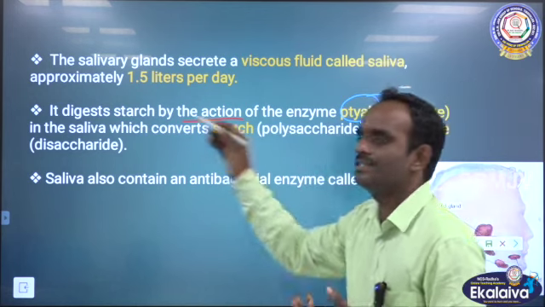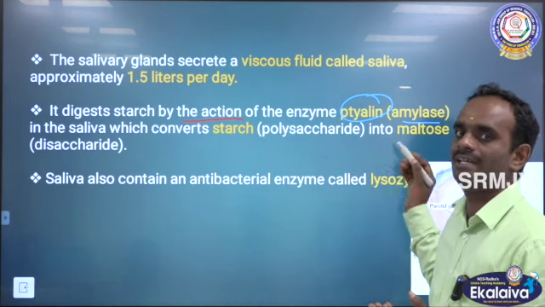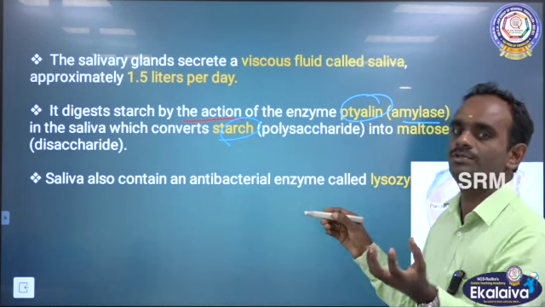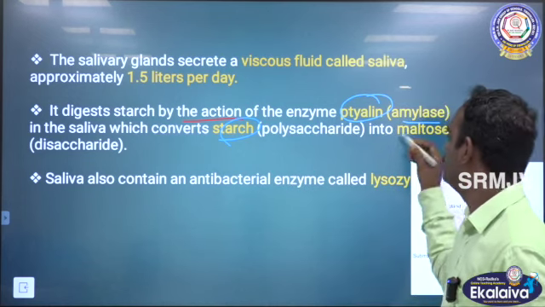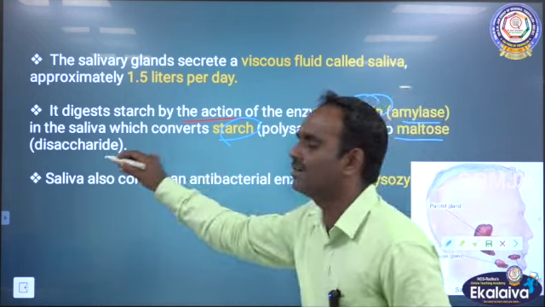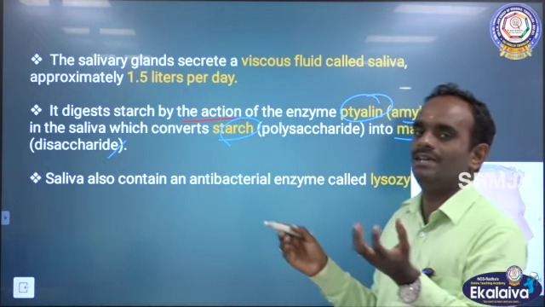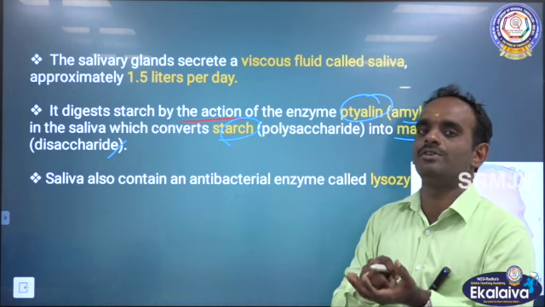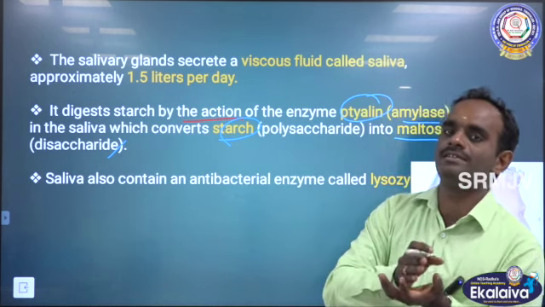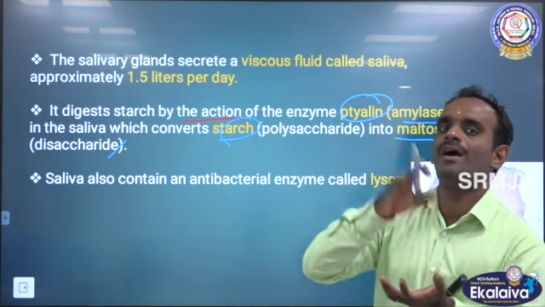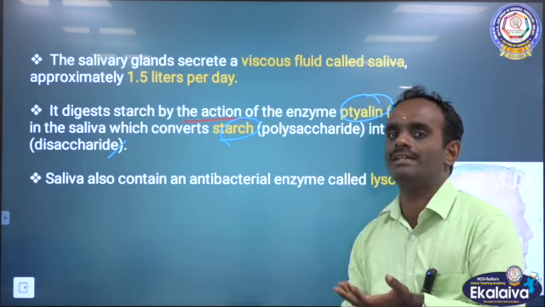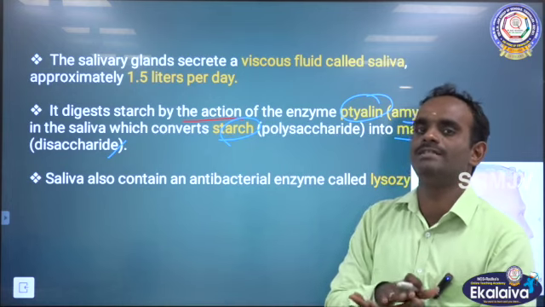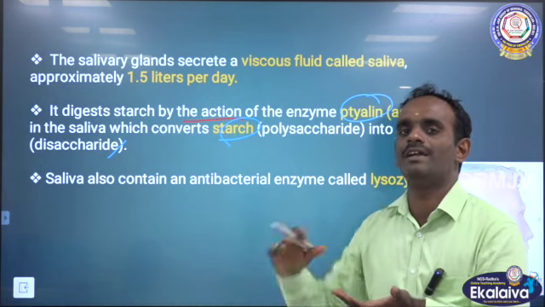So, it digests starch by the action of the enzyme ptyalin or salivary amylase in the saliva, which converts starch, a polysaccharide, into maltose. Maltose is a disaccharide. Okay. So, saliva contains salivary amylase, the enzyme. It digests the polysaccharide into disaccharides. It converts the starch into maltose. Starch is the example for polysaccharide, maltose is the example for disaccharide.